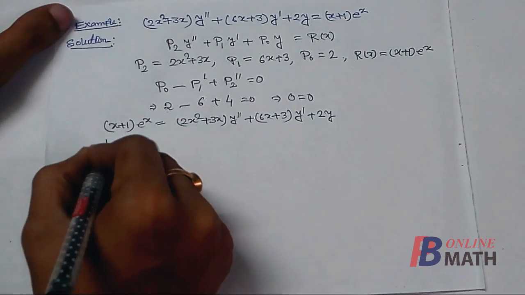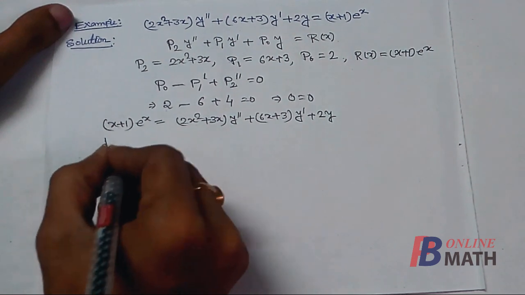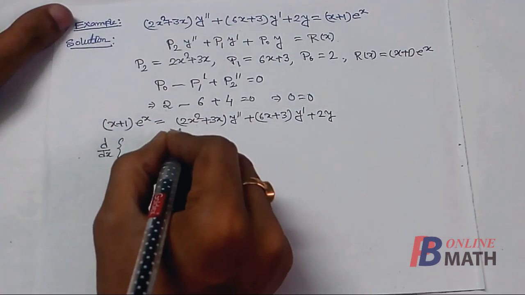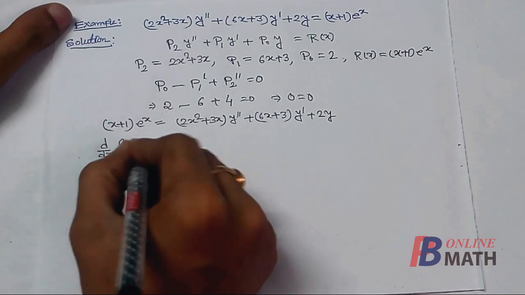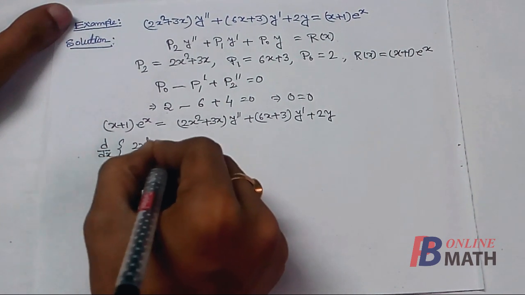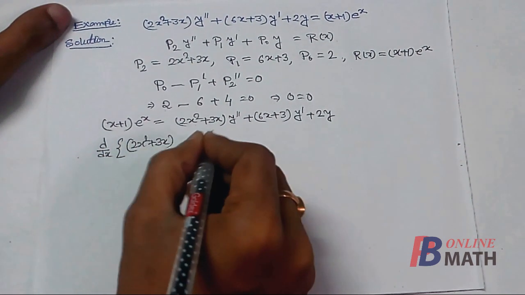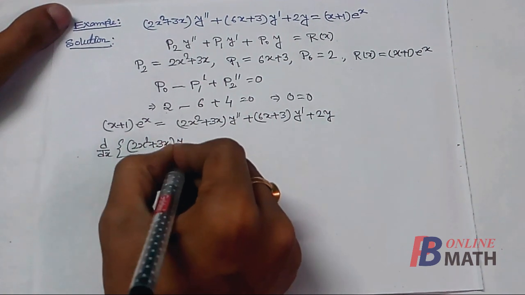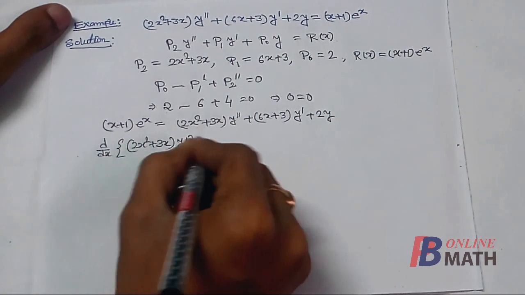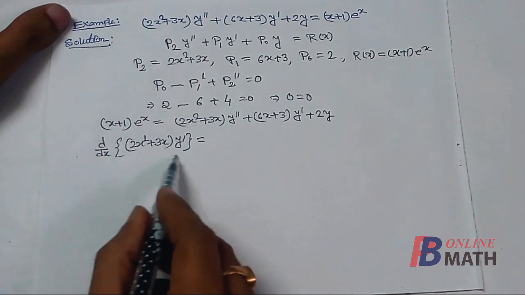we shall consider this function, that is d/dx of, so consider the first part, it is (2x² + 3x) into y double dash. So instead of y double dash, we consider only y dash, the first derivative. So now this is a product of two functions.